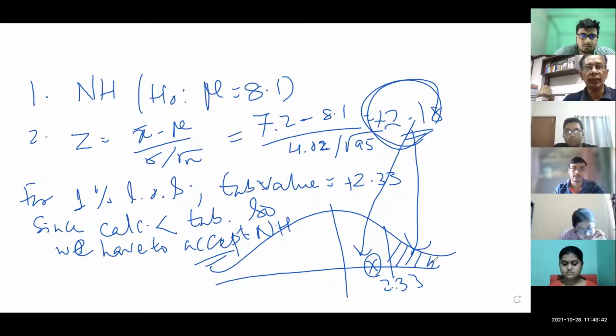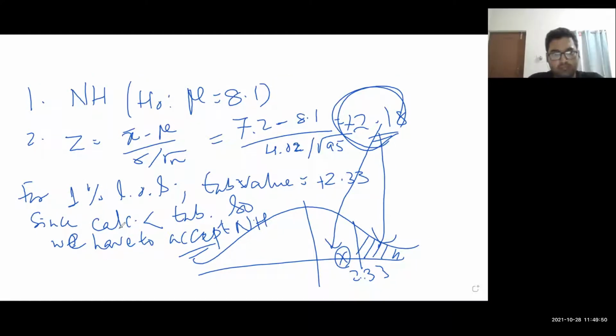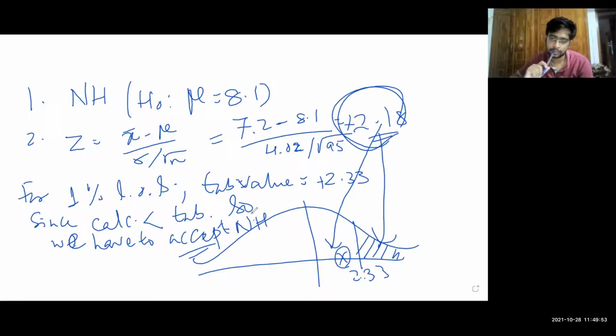Suppose I got your point. All of you stop writing, listen to his question. Suppose I am taking this as minus 2.33, and this will be minus 2.18.